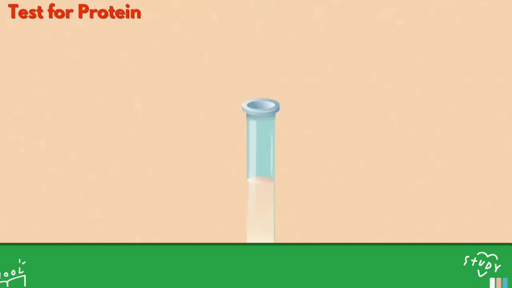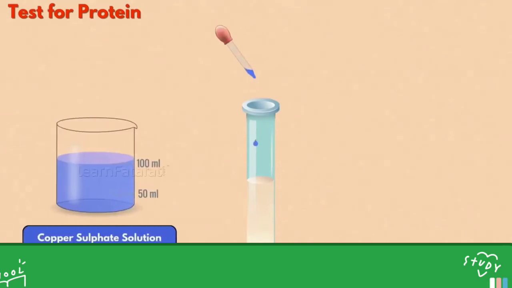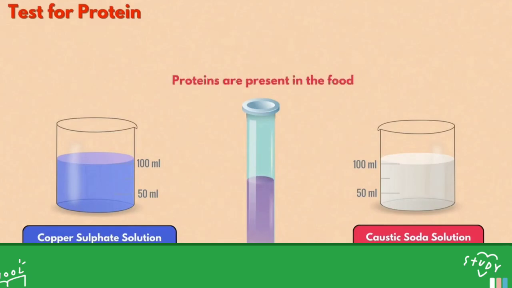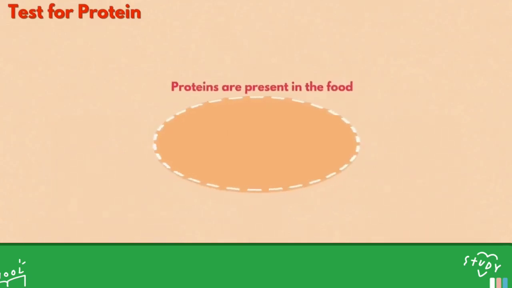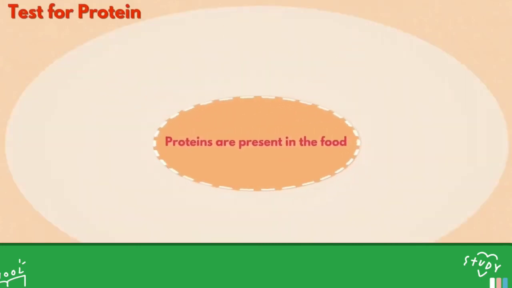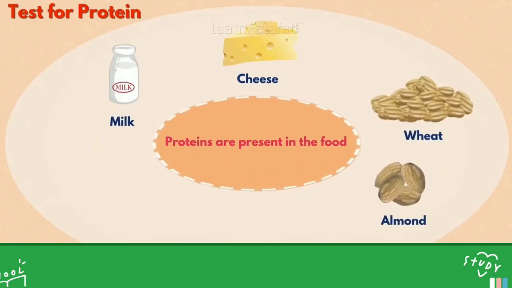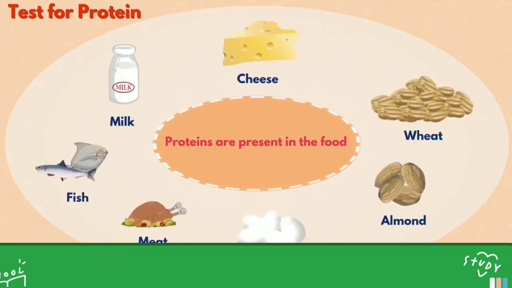Add 10 drops of water to it and shake the test tube. Now using the dropper, add 2 drops of solution of copper sulfate and 10 drops of caustic soda solution. Soon you will observe the color will change, and this will indicate the presence of protein in the food. We can get proteins from milk, cheese, wheat, almond, meat, fish, etc.